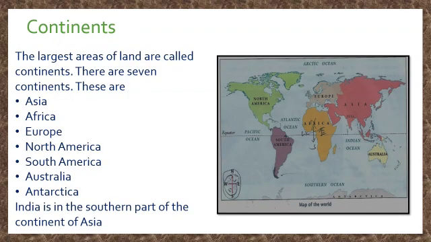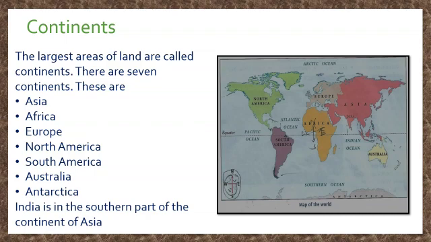So students, now we are going to see the first point of our lesson, that is continents. Though land covers only one part of the earth's surface, it is spread all across the whole earth. The largest areas of land are called continents. There are 7 continents: Asia, Africa, Europe, North America, South America, Australia and Antarctica.